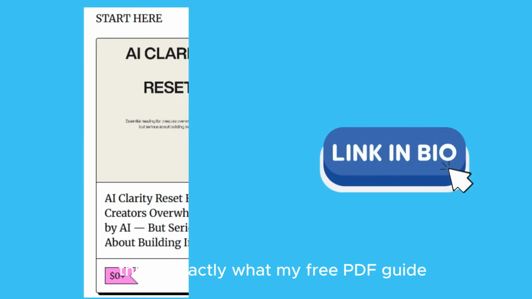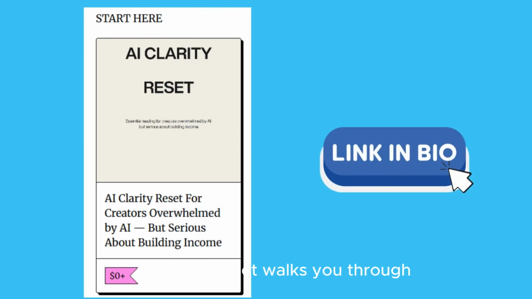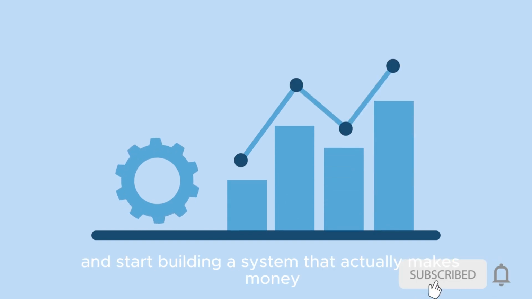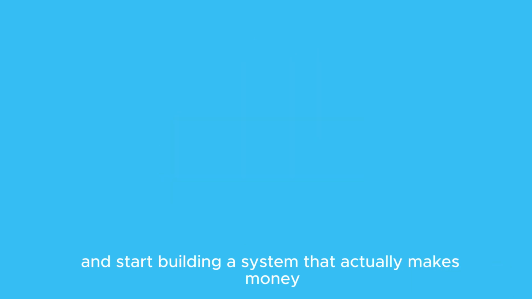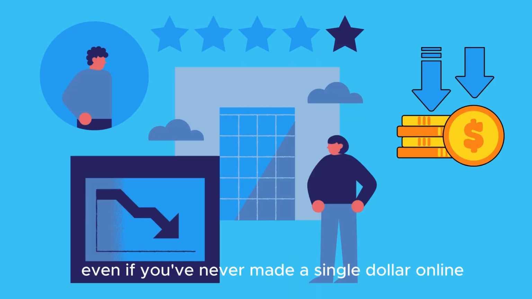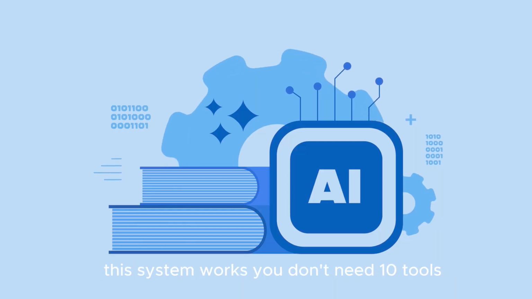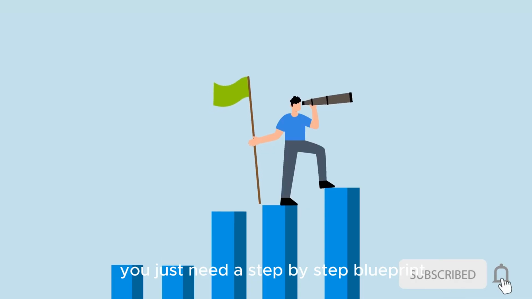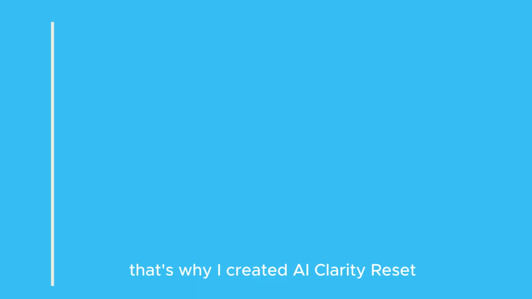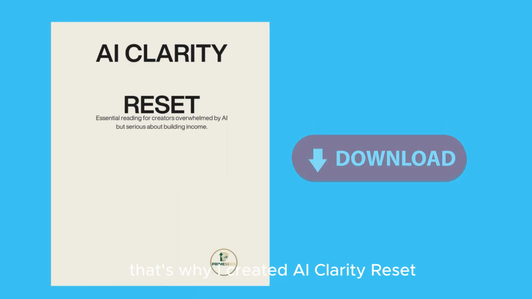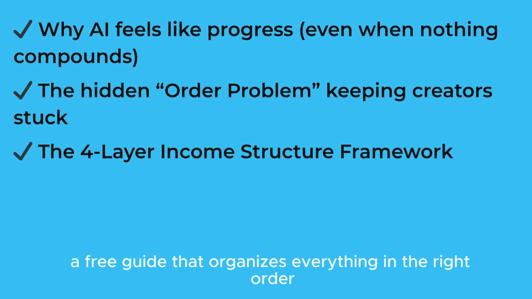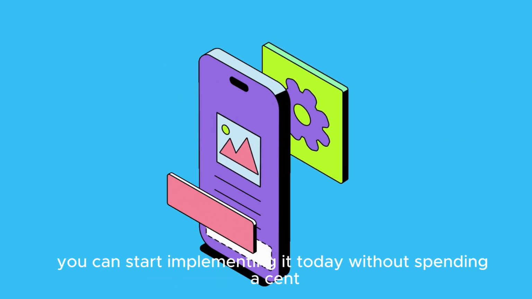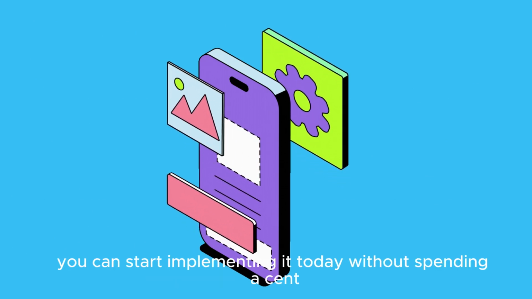This is exactly what my free PDF guide, AI Clarity Reset, walks you through. It shows you how to stop spinning your wheels and start building a system that actually makes money. Even if you've never made a single dollar online, this system works. You don't need 10 tools, you don't need fancy tech skills, you just need a step-by-step blueprint. That's why I created AI Clarity Reset, a free guide that organizes everything in the right order for beginners. And the best part? You can start implementing it today without spending a cent.